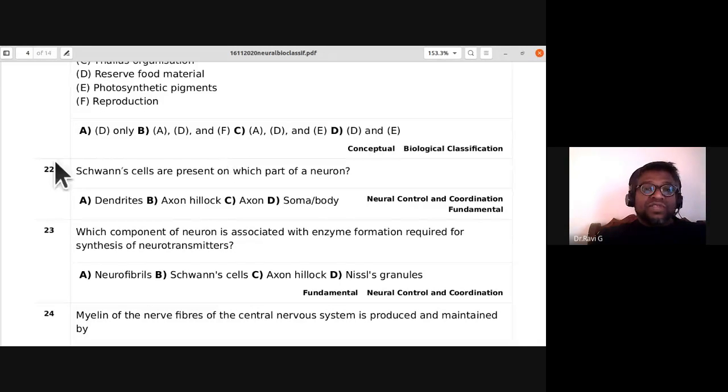Now most of the questions would be from the neural coordination topic. So Schwann cells are present on which part of the neuron?